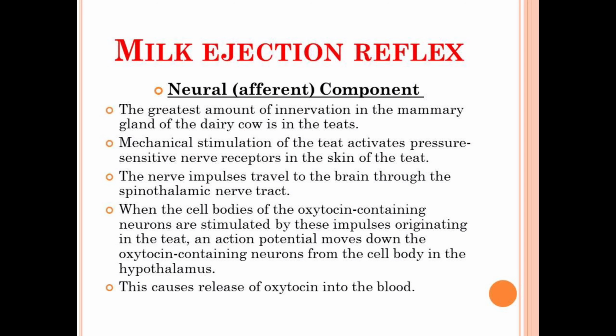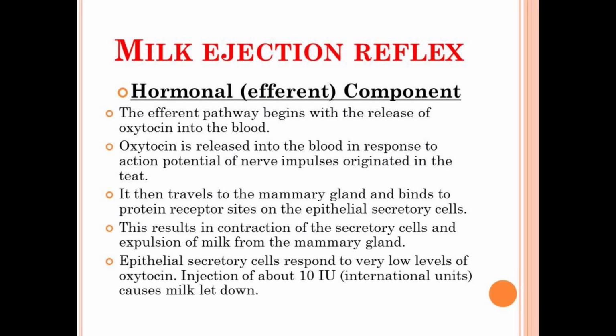The next component of the milk ejection reflex is the hormonal component, which begins with the release of the oxytocin into the bloodstream. As soon as the oxytocin is released into the blood in response to the action potential generated in the teat, it will travel to the mammary gland and bind with the protein receptor sites on the epithelial secretory cells.